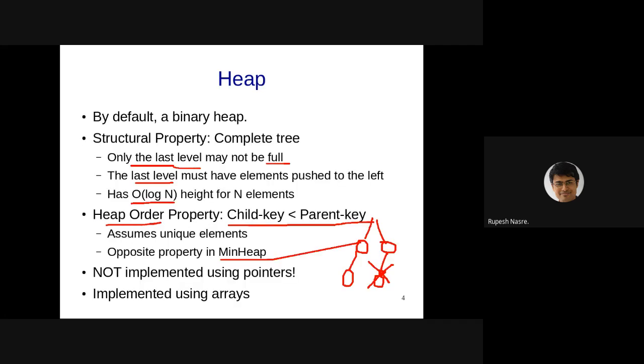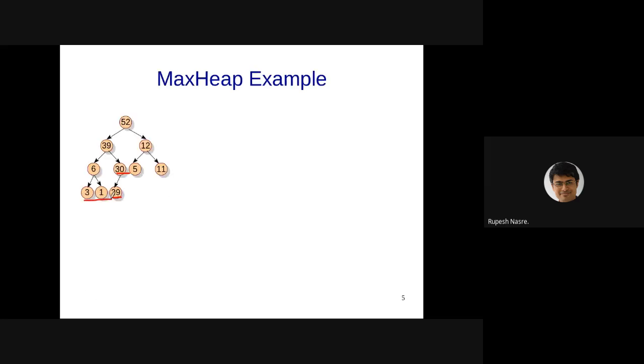The second point was that the elements should be pushed to the left, which means that if you have all these leaves 3, 1, 29 as well as 5, 11, these have to be on the left. 5 and 11 are fine because of the presence of 6 and 30. But 3, 1, 29 cannot appear somewhere here. There can't be holes in between. So all of these should be pushed to the left. And the third one was that because the elements get pushed to the top as well as to the left, the height essentially becomes order log n, where n is the number of elements in the heap.